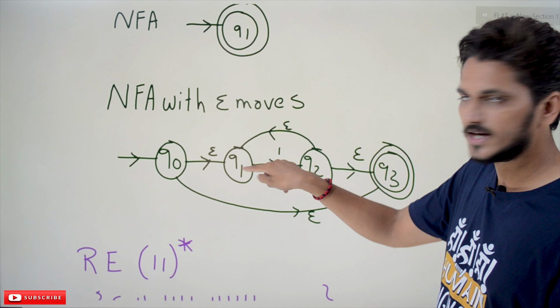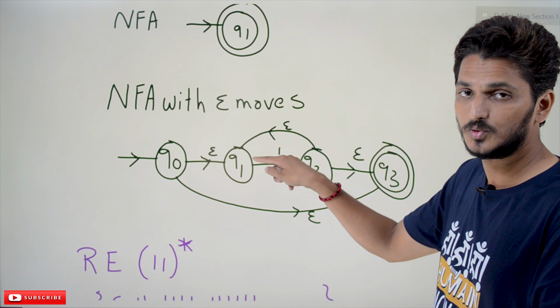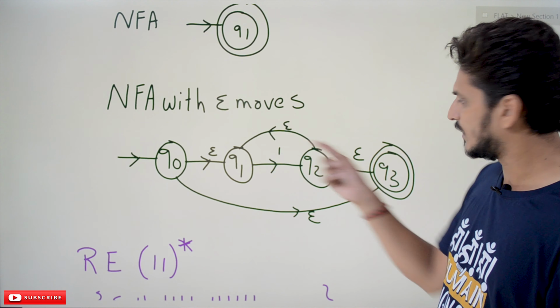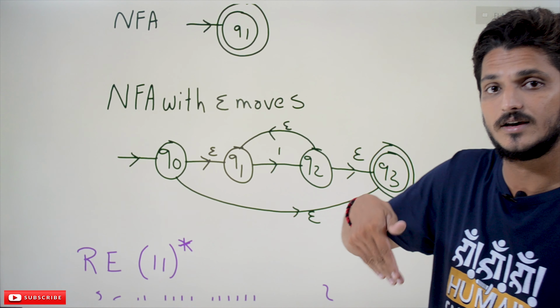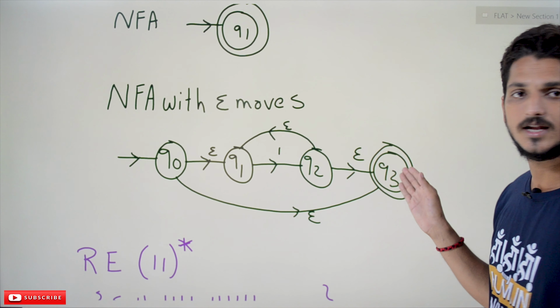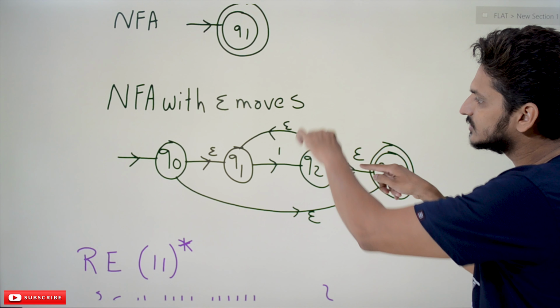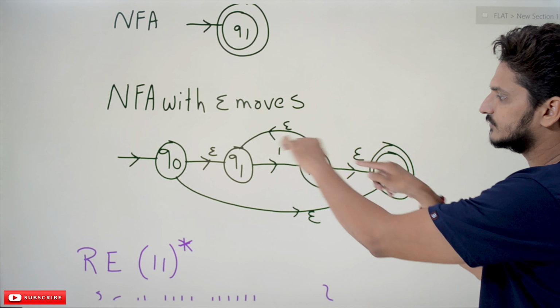Find the 1, go back and check the logic again. If the next input is 1, find the 1, go back. But one machine goes forward, thinking that this is the last input character, so we have to move to the final state. That is what this part of the logic is.